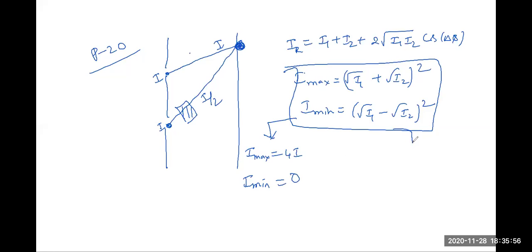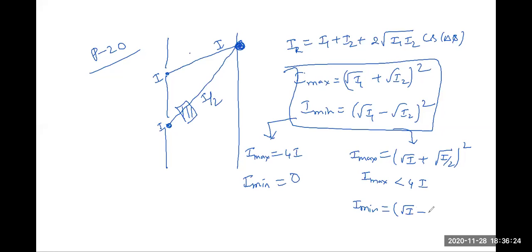In the second case, what am I getting? The maximum will be, I1 will be I, I2 will be I by 2, that is (square root of I plus square root of I by 2) whole square. Obviously this will not come to 4I, so I max is less than 4I. What about I minimum here? I minimum will be (square root of I1 minus square root of I2) whole square. So I minimum will be some value M that is greater than 0. So it is more than 0. This is the data I required.